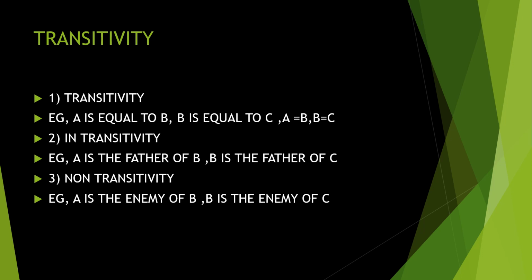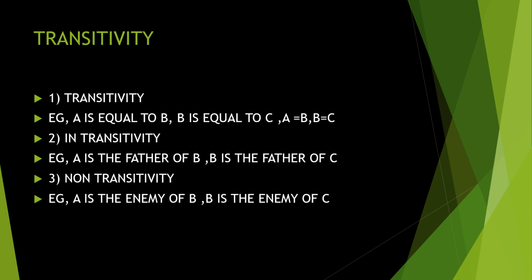Then transitive. What is transitive? A is equal to B. B is equal to C. One is related to the other, and it goes like that. But it is not backward. Clear? Intransitive. A is the father of B. B is the father of C. One is moving to the other and that is moving to another person. But vice versa, it is not happening.